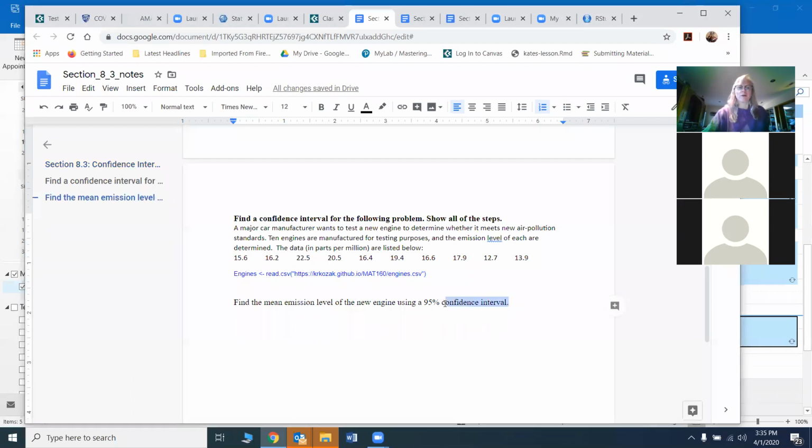That wording tells me it's a confidence interval. Is there any other word that tells me it's a confidence interval? Oh, it says find the mean. Find means the same as estimate. So look for those kinds of words.